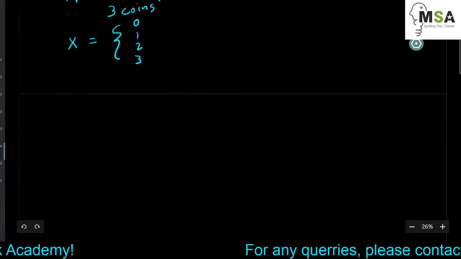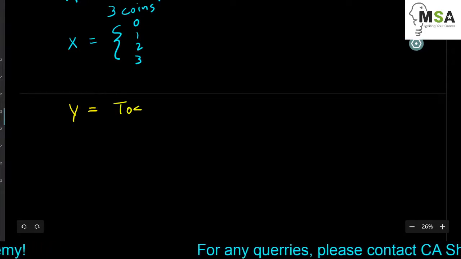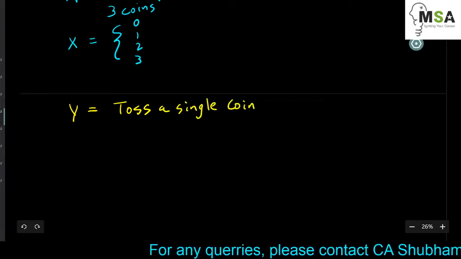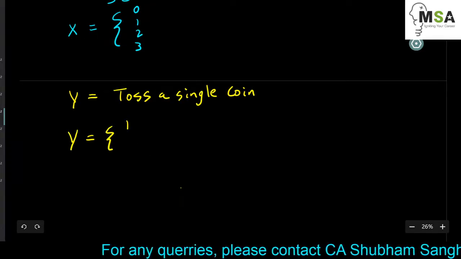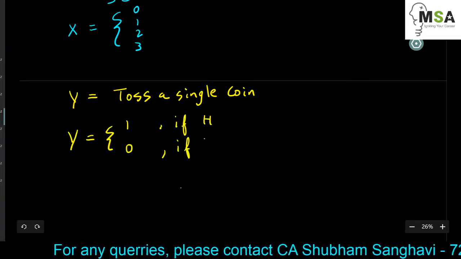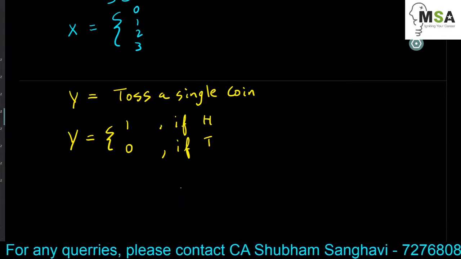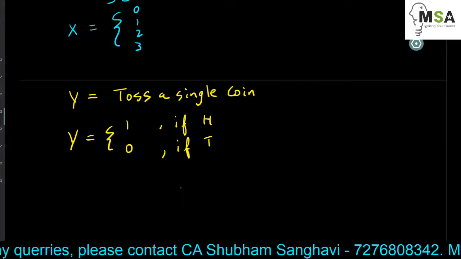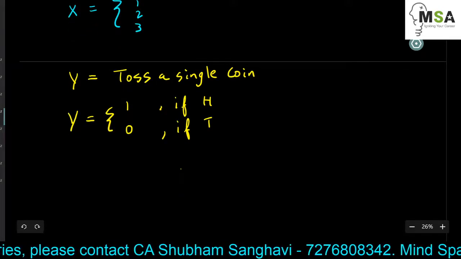Let's just simplify this example. Let's say a random variable y when we toss a single coin. This is a typical example of a random variable where we assume the value of y to be 1 if heads and assume the value 0 if tail. So here we are not looking at the number of heads or number of tails. We are just mapping the outcomes into numbers. So if there is a head, we will assume the value of y to be 1, and if there is a tail, then we'll assume the value of y to be equal to 0.